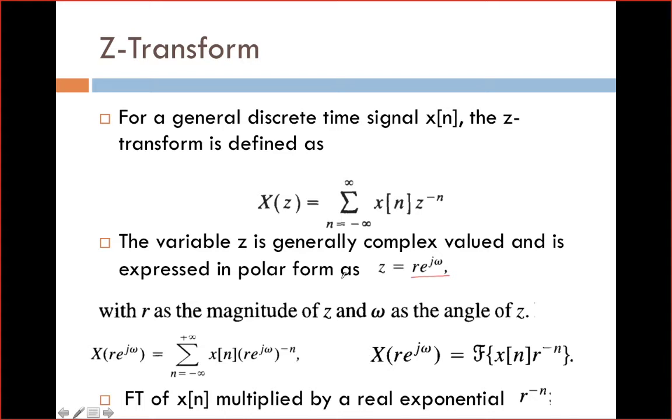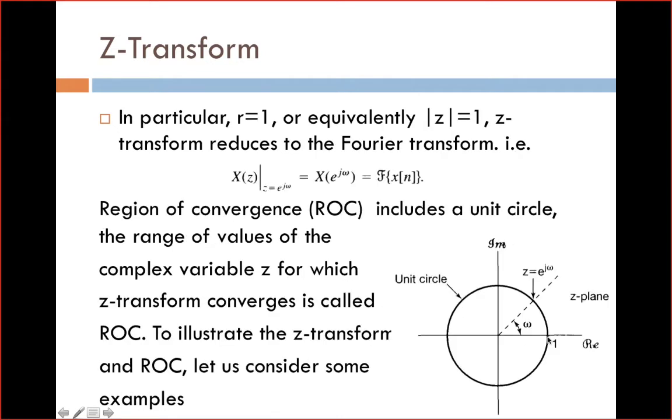That's it. When you give different values to omega, the plot will rotate anti-clockwise, depending upon the value of omega. So for this case, r is equal to 1.